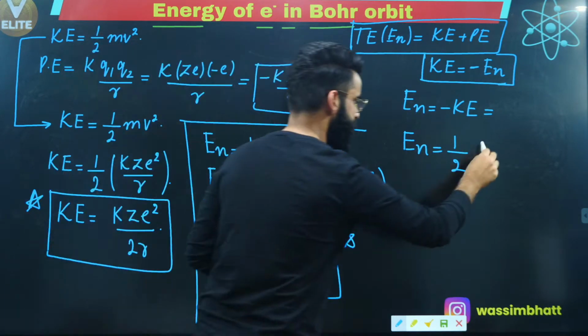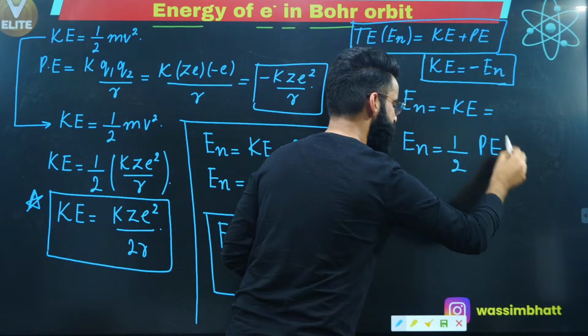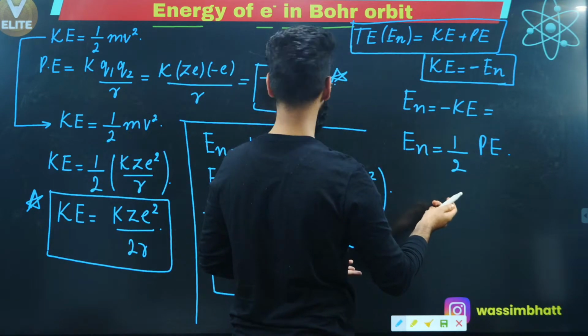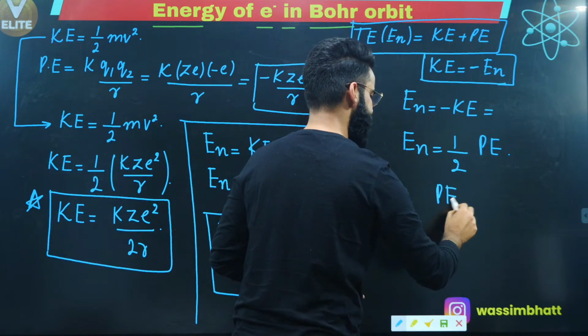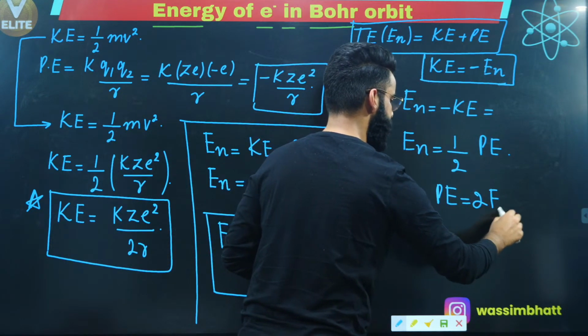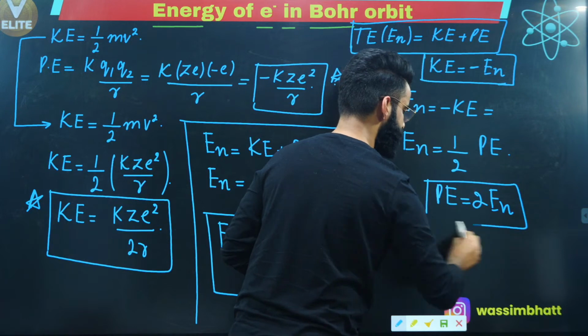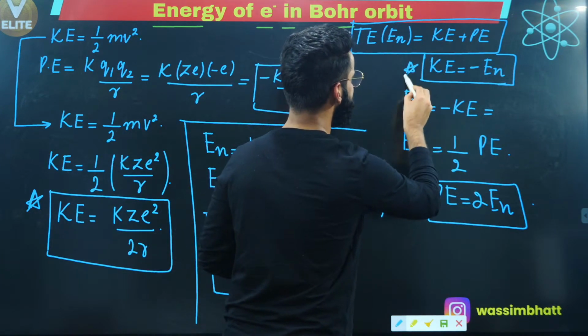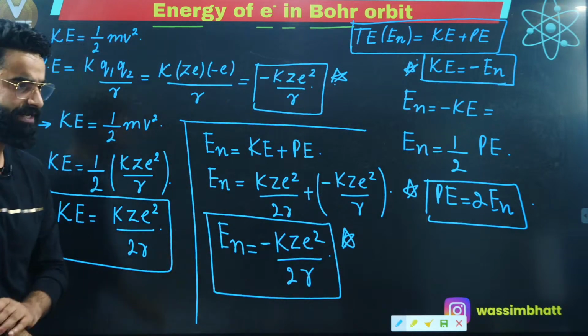That's something which I call potential energy. Absolutely, right? So I got to know potential energy is basically equal to 2 times the total energy possessed by the electron, right? This is one more equation which I got. These are some important results which I want you all to take a note of, right?